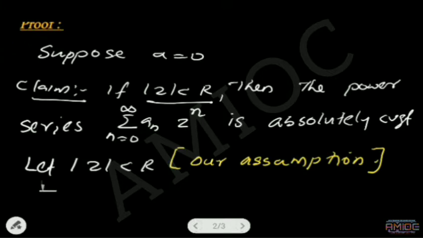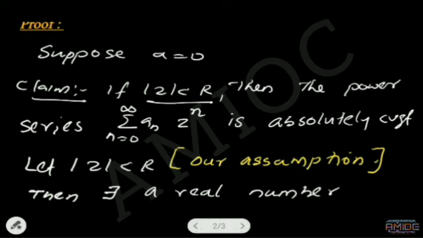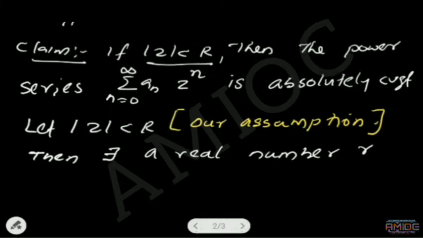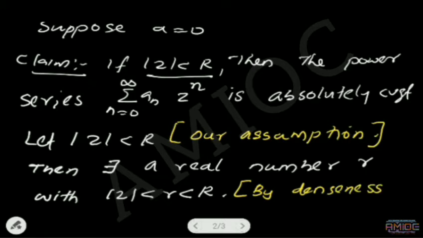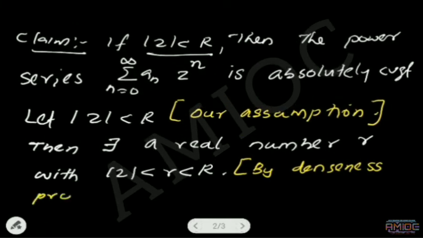That is, then there exists a real number r with mod z less than r less than capital R, by denseness property of real numbers.